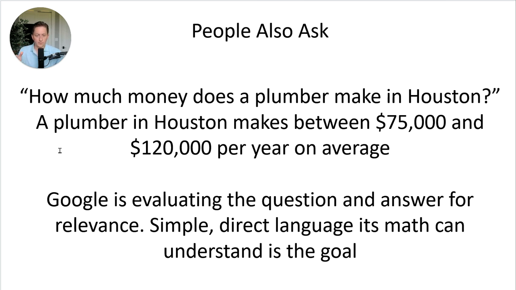So for example, if the subheading were how much money does a plumber make in Houston, remember maybe the PAA is something like how much does a plumber make, so we've added in Houston. Then we're going to answer it immediately and succinctly. A plumber in Houston makes between $75,000 and $120,000 per year on average. We do this to make sure that Google understands this is an answer for this question. We're repeating the question in the answer just to make it super clear that's what we're answering.